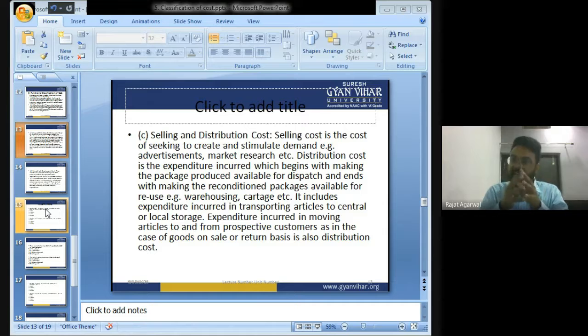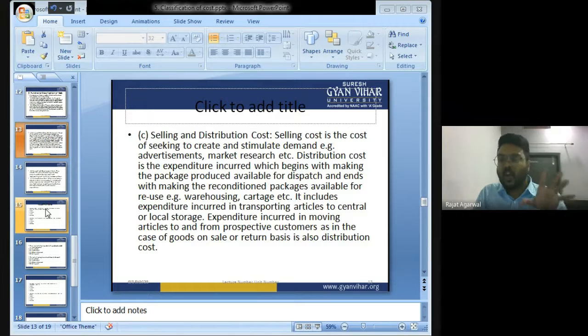the motive behind hiring that truck is to distribute my calculators to the warehouses, to the wholesalers, to distribute my calculator in the market. And the salary of the truck driver is also distribution cost, because the truck driver is helping in distributing the calculator in the market. So this will be known as distribution cost.